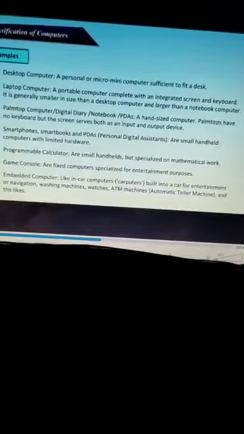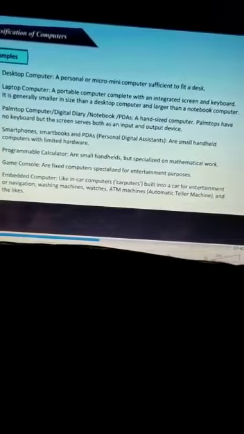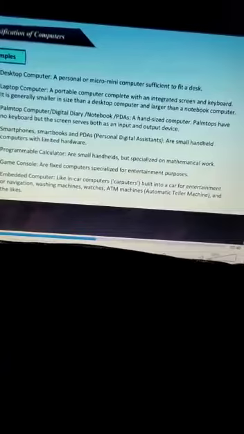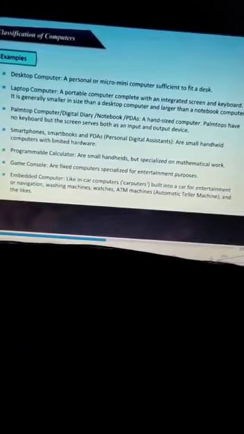Then there are game consoles which we can use for entertainment purpose. An embedded computer like in car computer, which are called as carputers. These are built into a car for entertainment or navigation. So embedded computers can be used in car, washing machines or watches, ATM machines. You must be aware of ATM, na? Automatic teller machine and the likes.